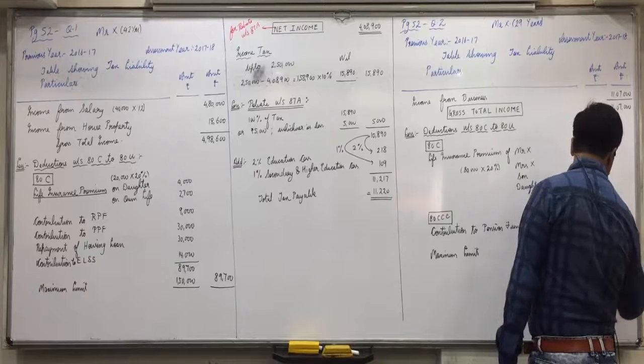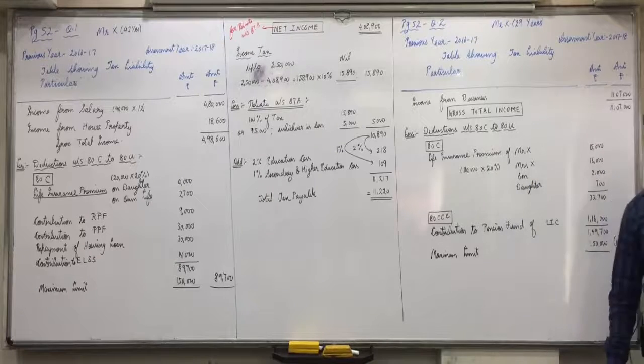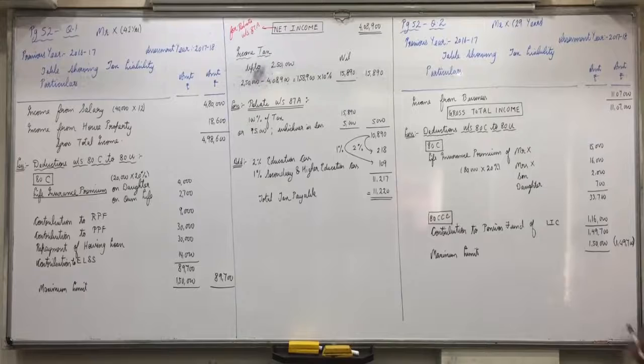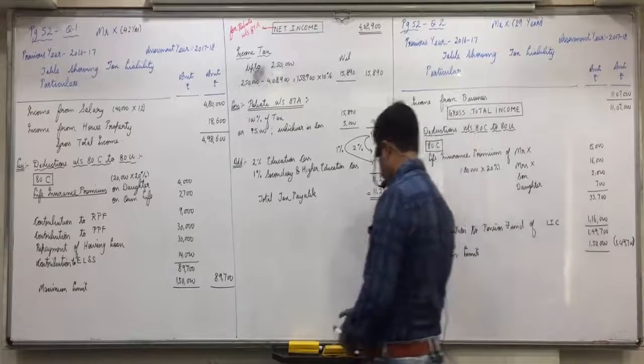In bracket, this amount will get subtracted later on. Anyone having any doubt in this? So 80C and CCC's cumulative deduction, you get 1,49,700. It is within the maximum limit of 1,50,000. If CCD is also there, then that will also be included for the limit of 1,50,000. Any confusions?